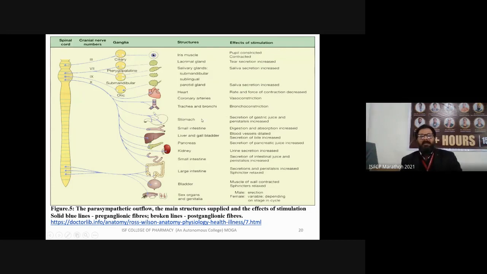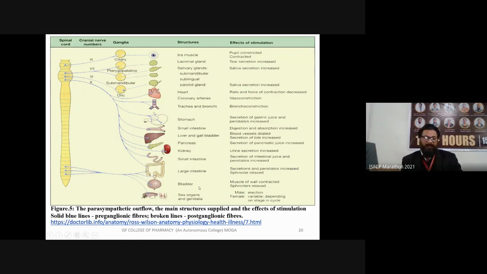In the stomach, secretion of gastric juice and peristalsis increased. In the small intestine, digestion and absorption increased. In the liver and gallbladder, blood vessels dilated and secretion of bile is increased. In the pancreas, secretion of pancreatic juice is increased. In the kidney, urine secretion is increased. In the small intestine, secretion of intestinal juice and peristalsis is increased. In the large intestine, secretions and peristalsis are increased, and the sphincter is relaxed.